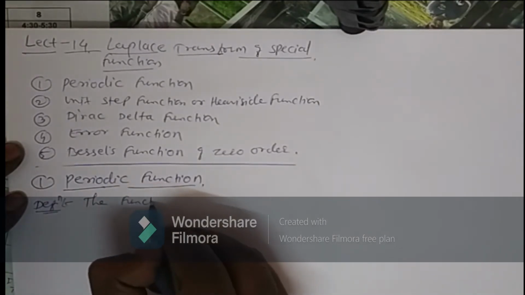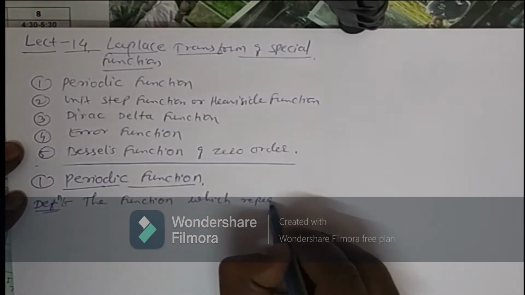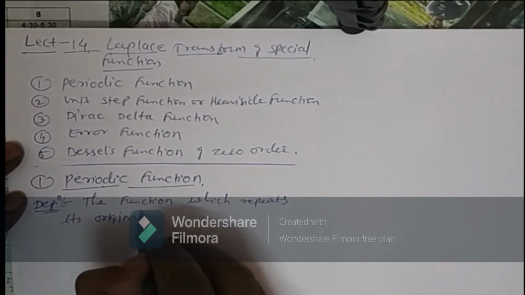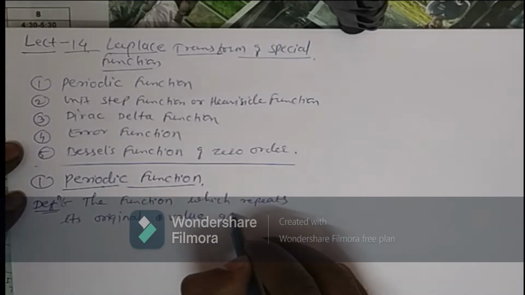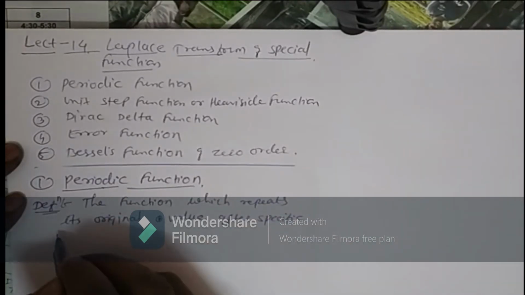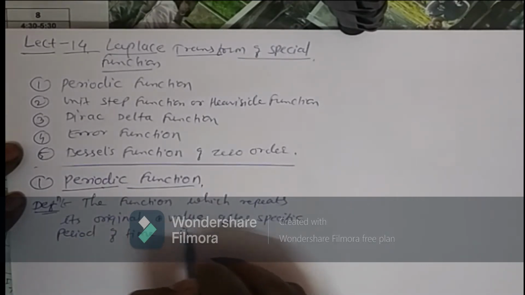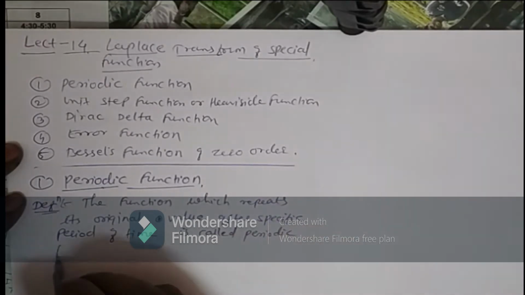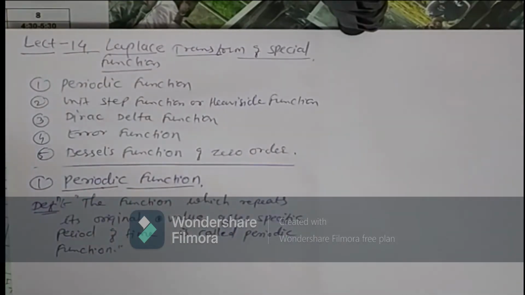The function which repeats its original value after a specific period of time is called a periodic function. Okay, so this is the simple definition of periodic function.